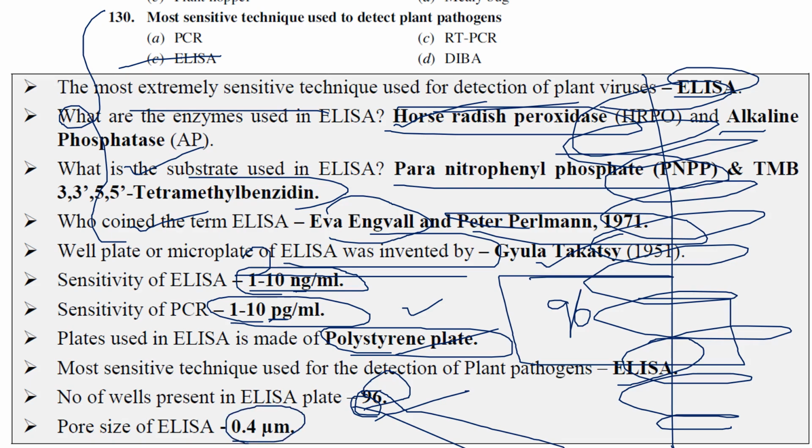Okay, what is the pore size of ELISA? Each pore, we have 96 wells, right? Each well size, each pore size comprises 0.4 microliter. It is supposed to be microliter, not micrometer. There is a typographical error. It's a microliter. Okay.